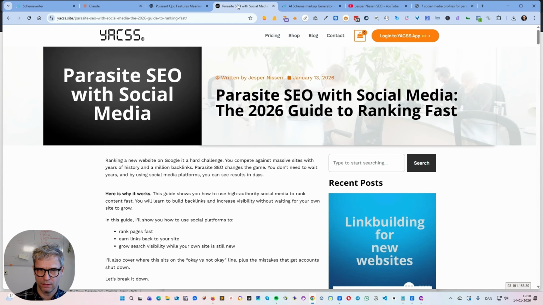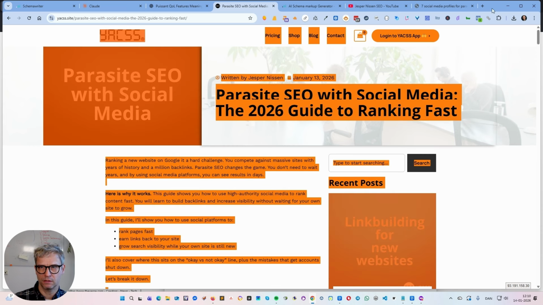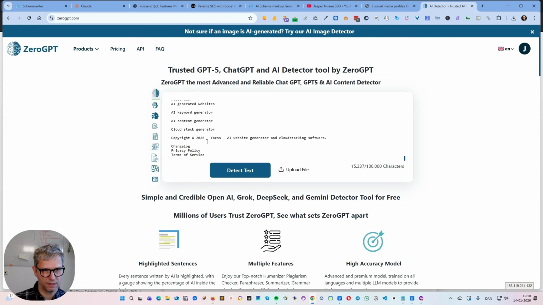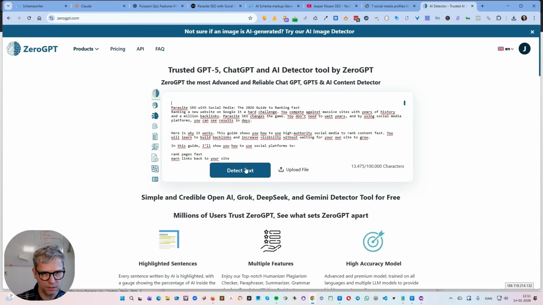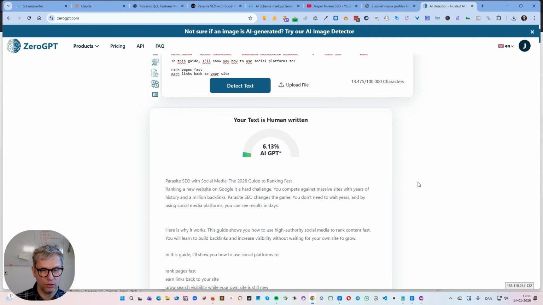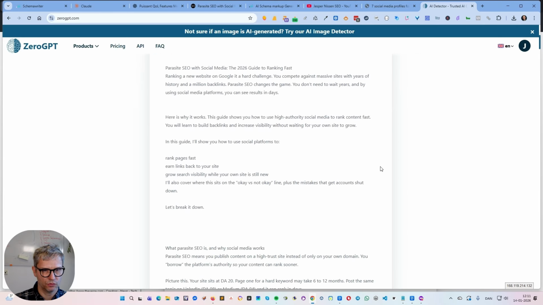I did have one final thought that I just want to share with you. If we copy all of this text, Control A, Control C, and we go over to ZeroGPT and paste the text, let's just check with ZeroGPT. That's what I use because I think it's nice and fast. So I have arrived at a score that is 6.13% AI GPT inside of ZeroGPT. I know this is not the most fancy AI detection model. Everything below 10% I personally consider to be safe. So 6.13% is of course considered to be safe.